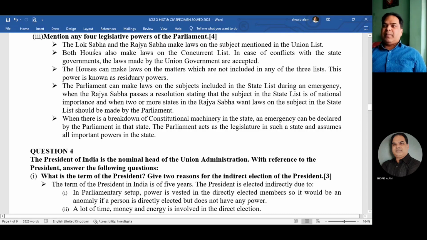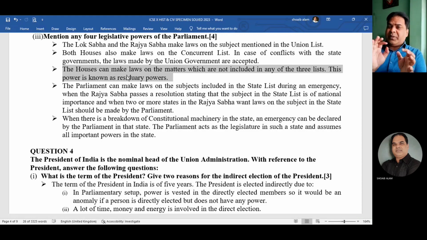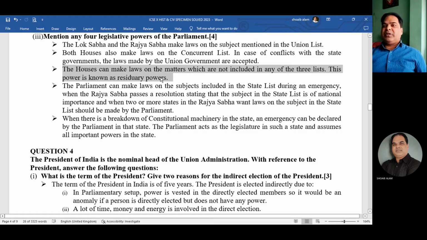First one is, Lok Sabha and Rajya Sabha make laws on subjects mentioned in the Union List. Second one, both houses also make laws on the Concurrent List. Third one, Parliament can make laws on matters which are not included in any of the 3 lists. That means the subject which is not mentioned in any of the 3 lists is known as residuary power. So residuary power also belongs to the Parliament.